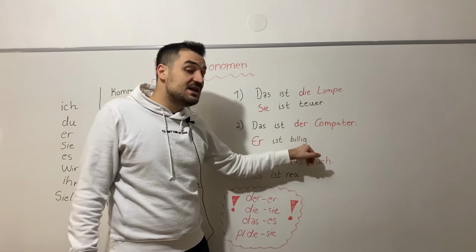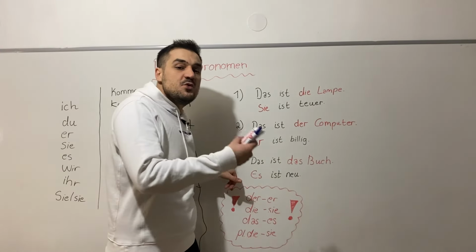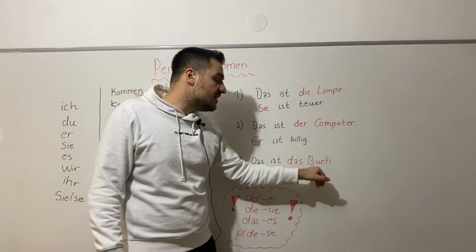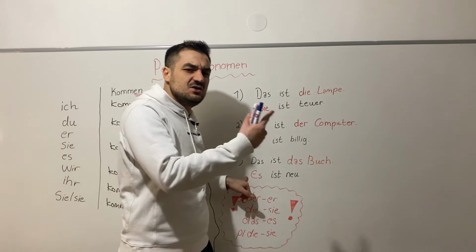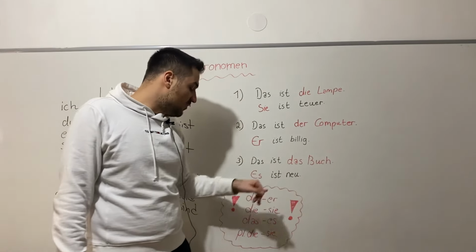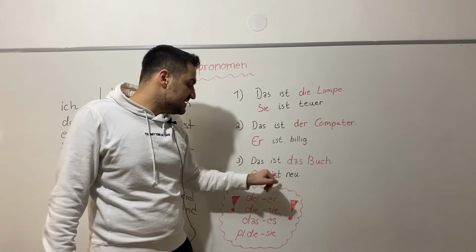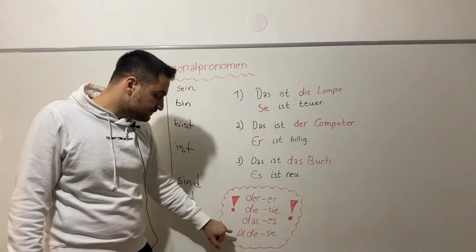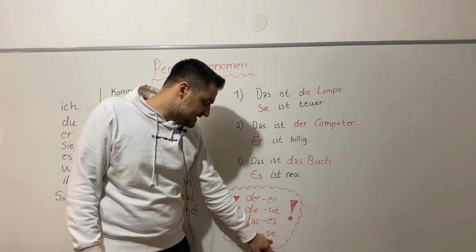Third example is das ist das Buch. This is the book. Here in this case, es ist neu. It is new. Because the article of book is das. And for das, we are always writing es. It is new. For the plural die, we are always writing sie.